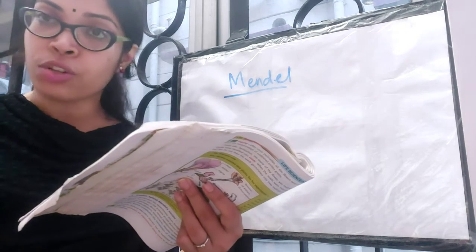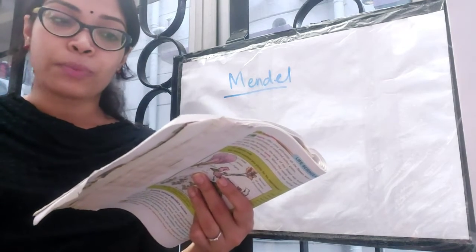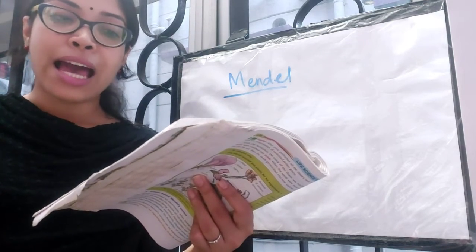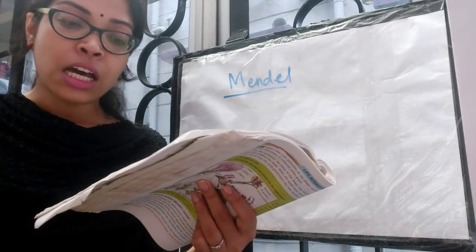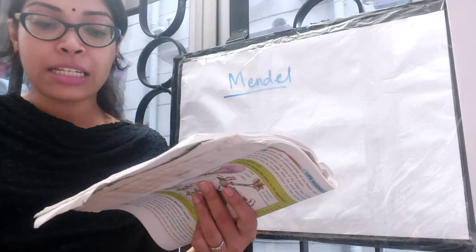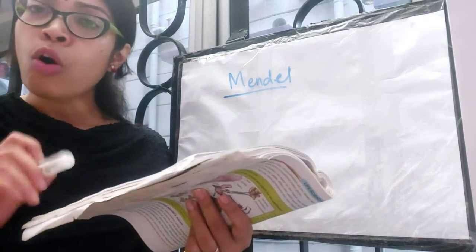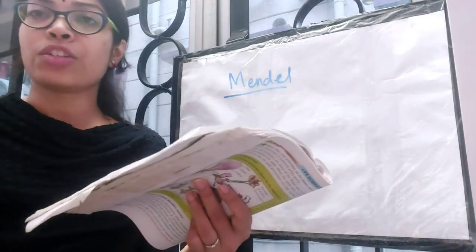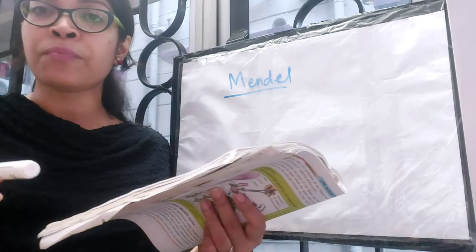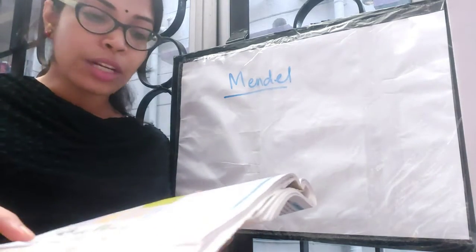Flower position, where the flower is located. Axial means along the stem, that one is the dominant trait, and terminal is the recessive trait. Stem height, tall is dominant and dwarf is recessive. So you will have to learn all of these dominant and recessive traits by heart, all 7. Then only you will be able to solve those problems without any difficulty.